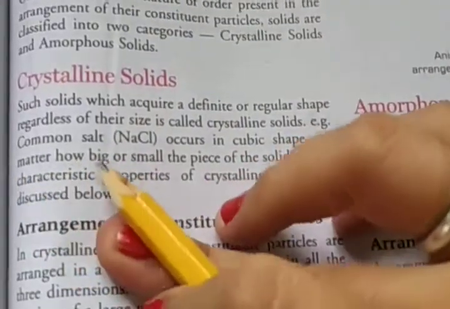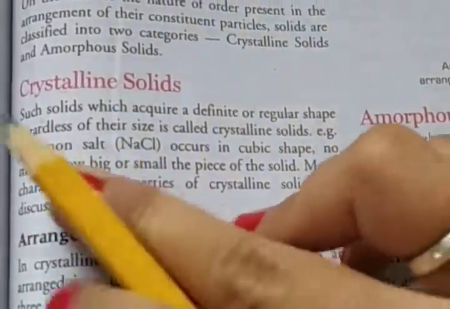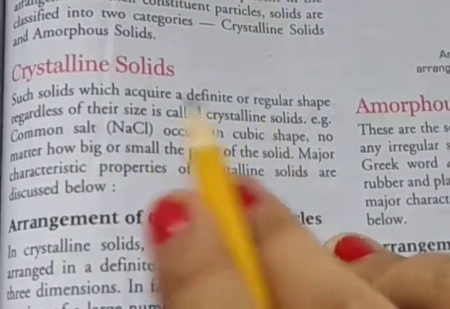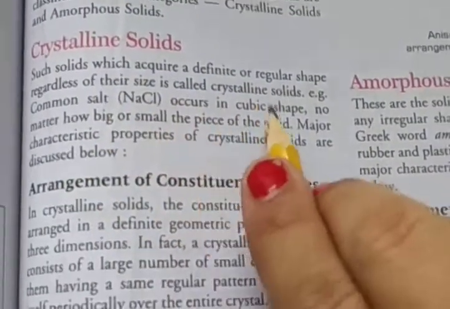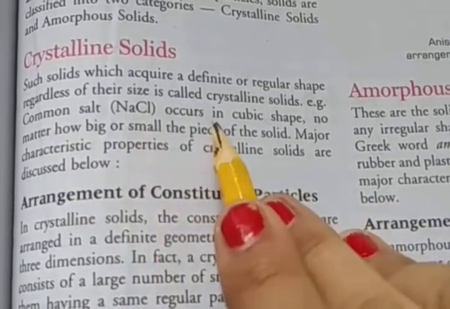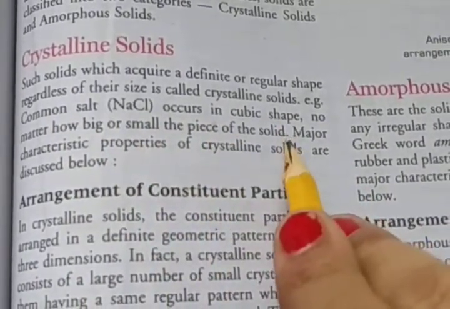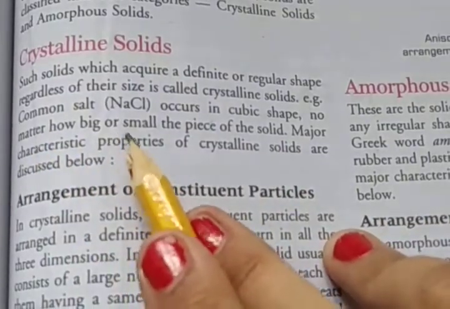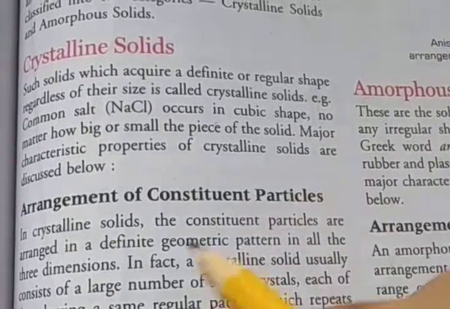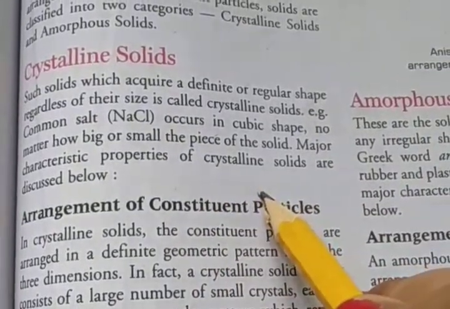So, crystalline solid. A solid which acquires a definite, regular shape regardless of its size is called a crystalline solid. Example: common salt, NaCl, occurs in a cubic shape, no matter how big or small the piece of the solid is. And now the major characteristic properties of the crystalline solid.